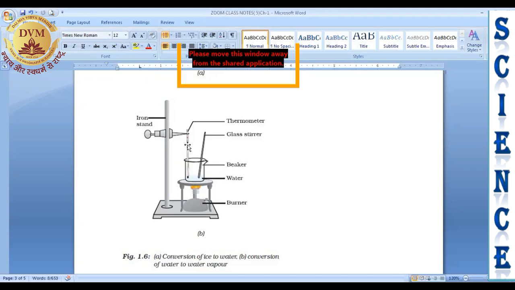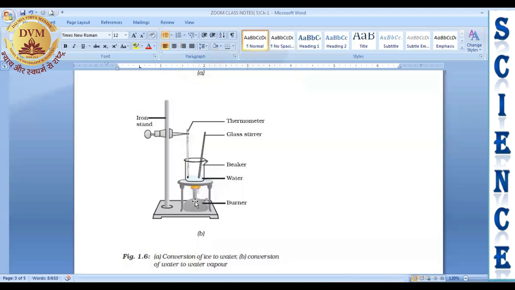What happened at 100 degrees Celsius? When the thermometer will show the temperature 100 degrees Celsius, then you will observe that again the reading will stop. There will be no any rise in the thermometer reading till you are heating from outside.